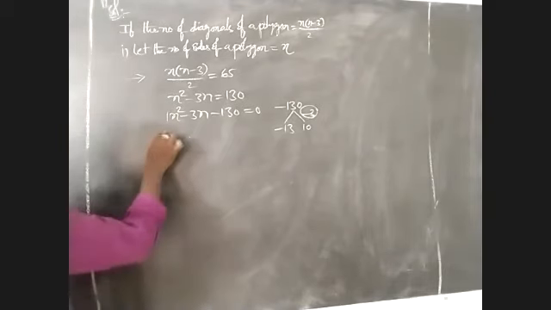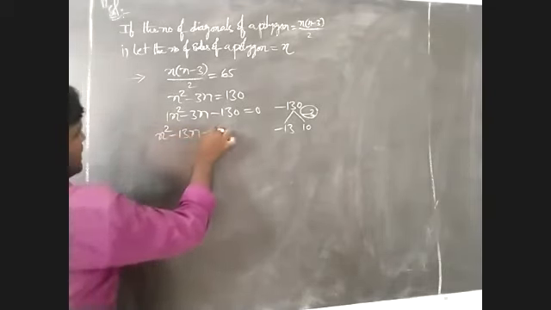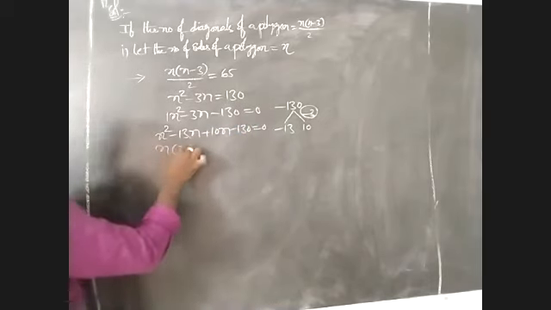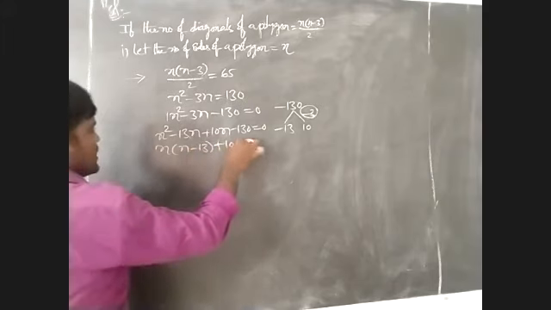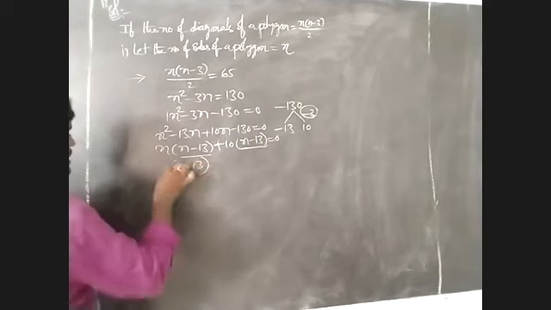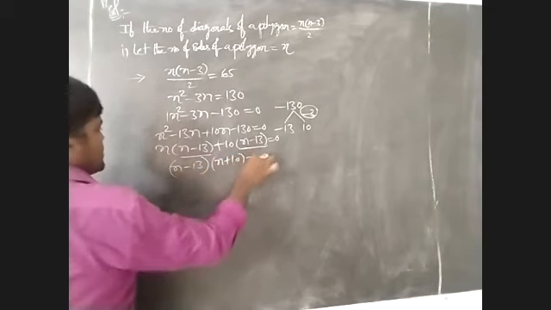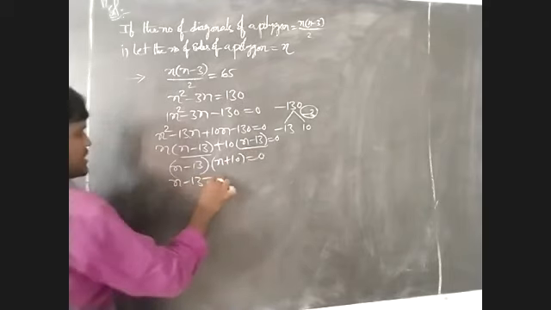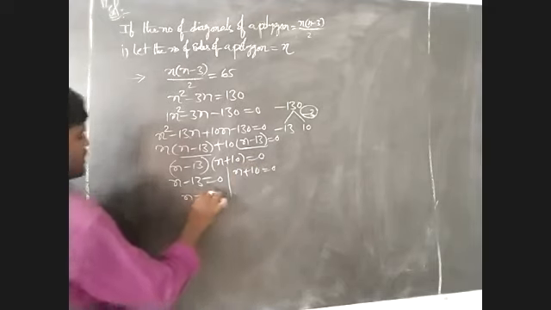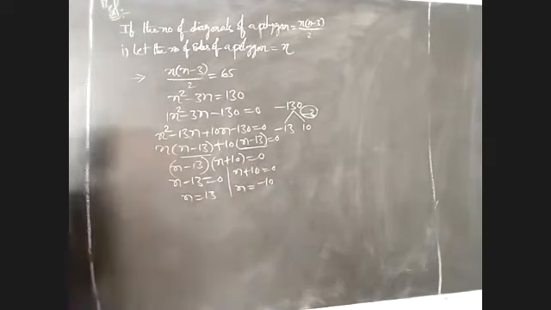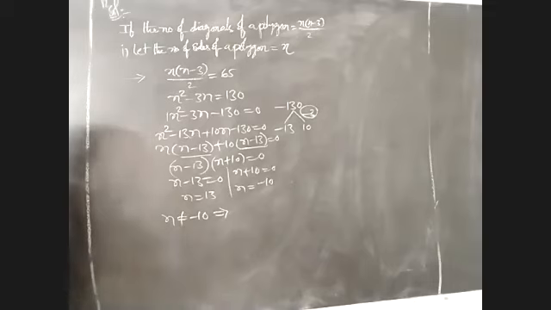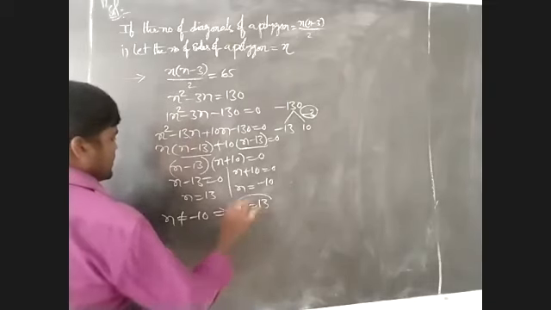That can be written as n squared minus 13n plus 10n minus 130 is equal to 0. Where n is common, n into (n minus 13) plus 10 into (n minus 13) is equal to 0. The common term is n minus 13, so (n minus 13)(n plus 10) is equal to 0. That means n minus 13 is equal to 0 or n plus 10 is equal to 0. So n is equal to 13 or n is equal to minus 10. The number of sides cannot be negative, so n does not equal minus 10. Then n is equal to 13.